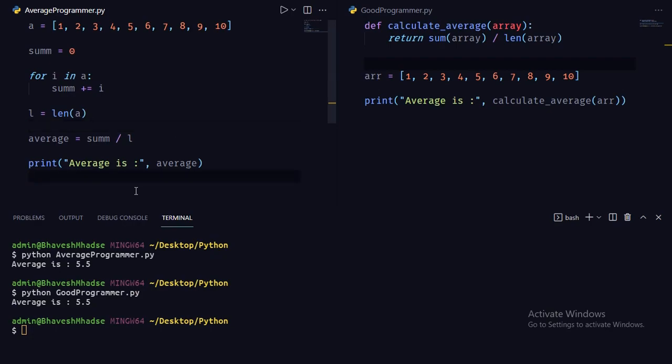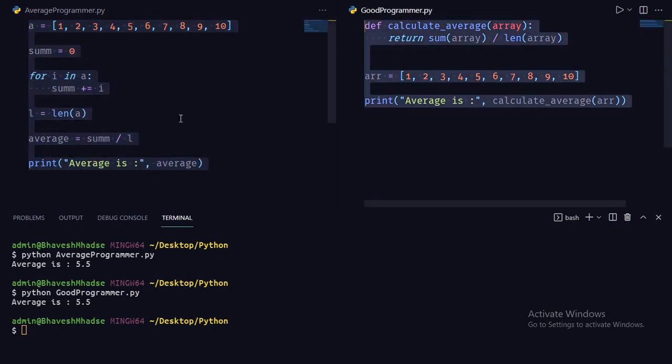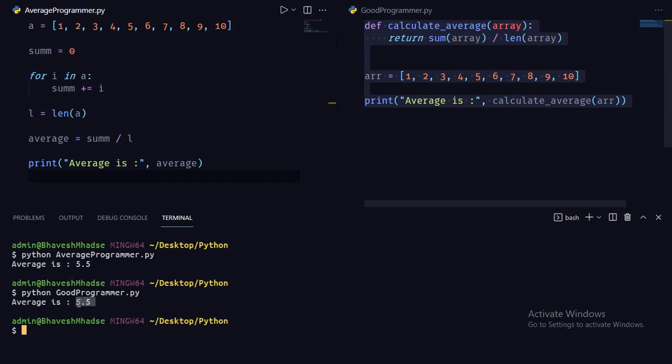Now here comes the matter of fact. The key takeaway is that whether you write this code to calculate average or this code, the computer is going to understand both and give you the same result, as you can see. But the main point here is that this code is more readable, so a person will prefer this code over this code. So in this video I will be showing you some tips and tricks to write such clean code. So without any further ado, let's get started.